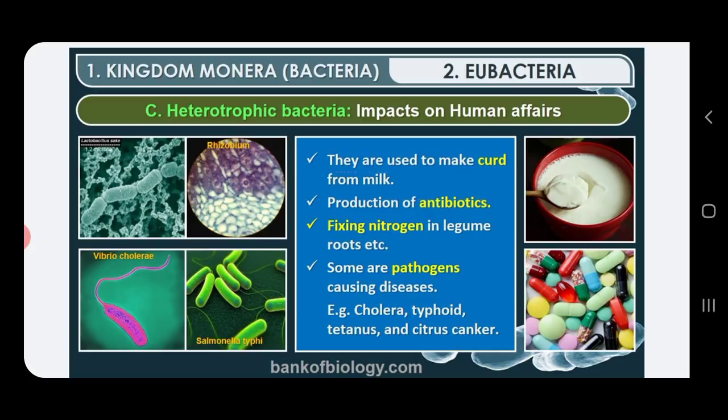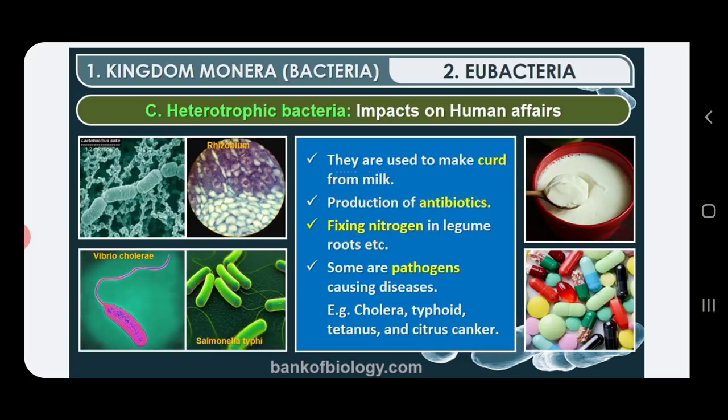Such bacteria are called nitrogen fixing bacteria. So nitrogen fixation is another beneficial thing carried out by these bacteria. Some of them can also be used as food, for example Nostoc and Spirulina, because they are rich in protein.